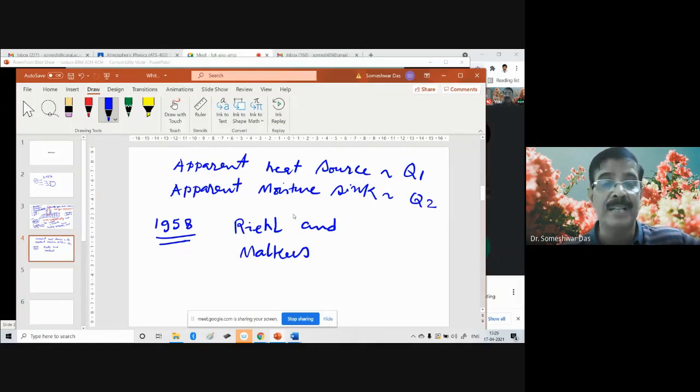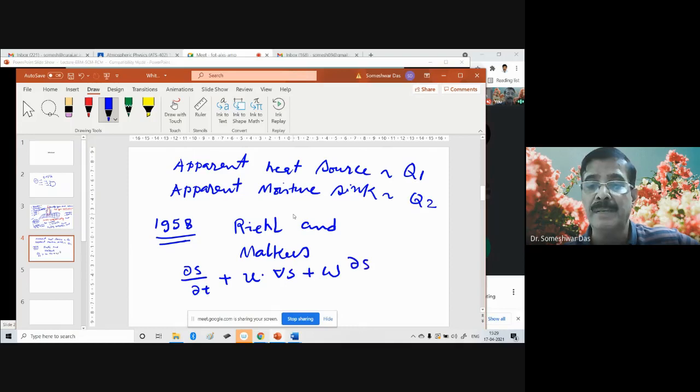They thought that if they could write the balance equation like the one you have just seen, del S by del T plus U dot del S, the horizontal advection, plus the vertical advection, omega del S divided by del Z, where S is equal to CPT plus GZ, and of course on the right-hand side, way back in 1958, they thought that radiation is the only source of heat, or QR, then this left-hand side will be balanced by the right-hand side.